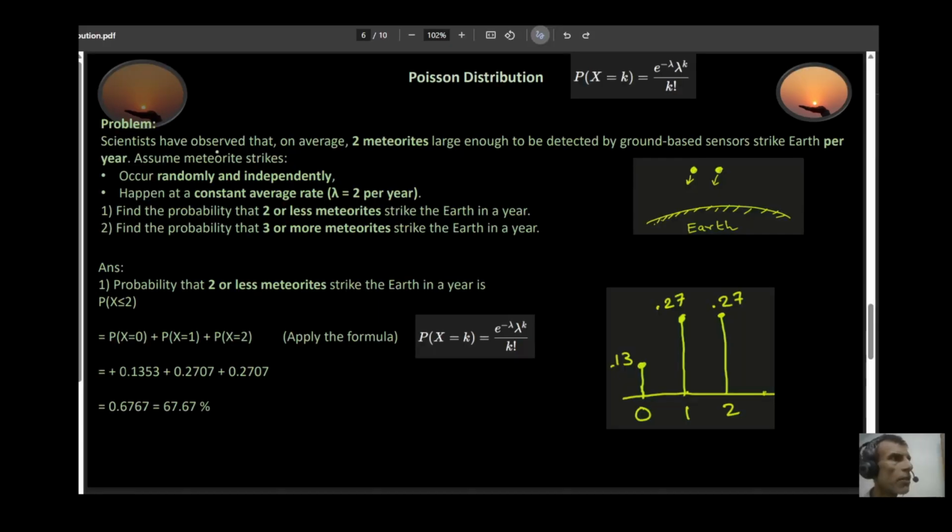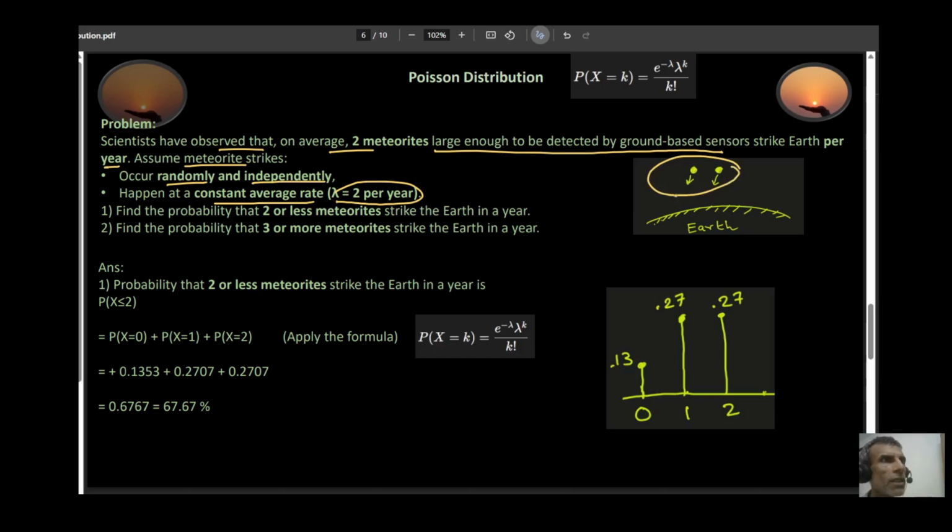So scientists have observed that on average, two meteorites large enough to be detected by ground-based sensors strike the Earth in a single year. Assume that the meteorites strike randomly and are independent of each other. Each strike is independent, and they're happening at a constant average rate. Let's say it is lambda equal to 2 per year. This is two meteorites striking every single year. That's the average rate that they have noticed.